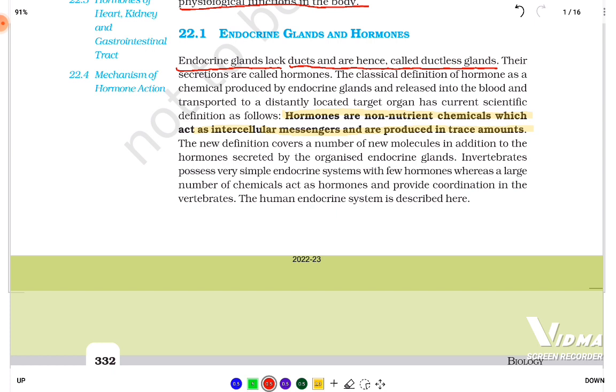Now next one, let's start with it. Invertebrates possess a very simple endocrine system with a few hormones, whereas a large number of chemicals act as hormones and provide coordination in the vertebrates. You know, vertebrates are very complex organisms. Next, we are going to see the human endocrine system, described in the next page. I hope the first page was very clear, and these are all the important points from the first page.